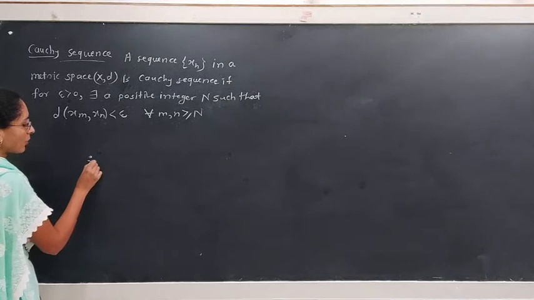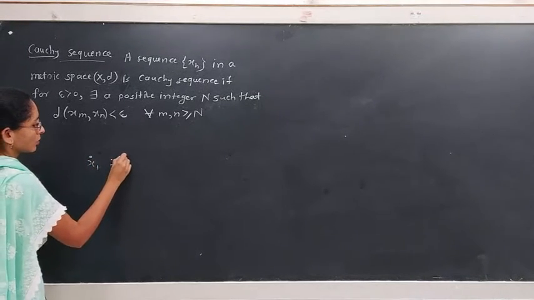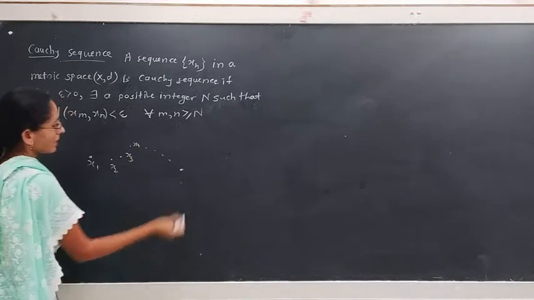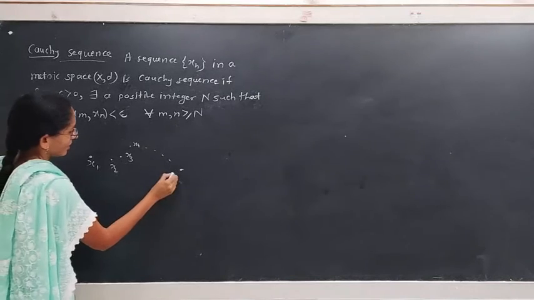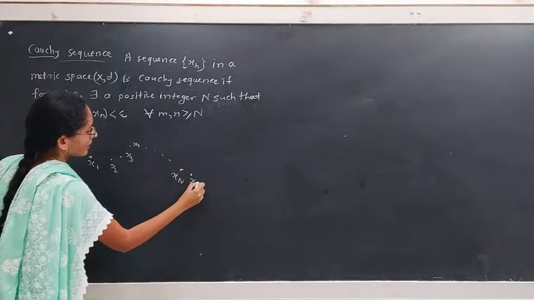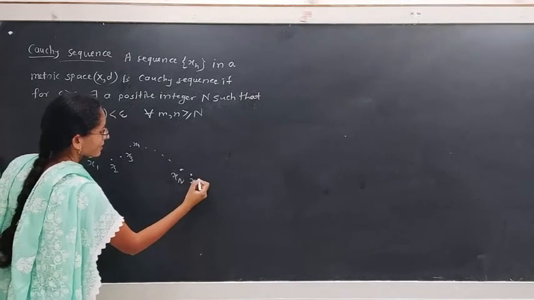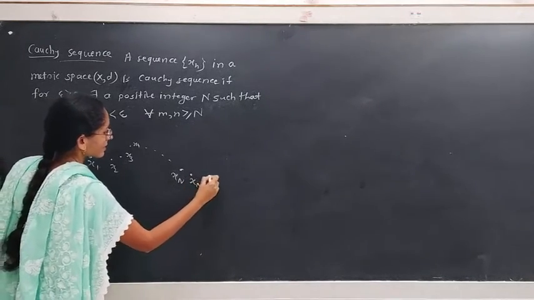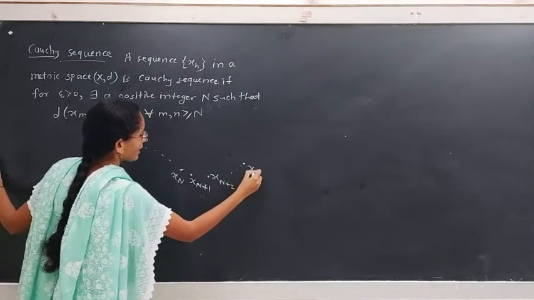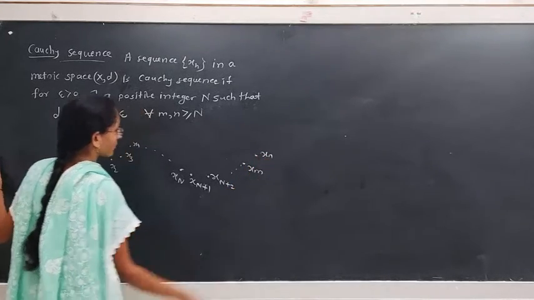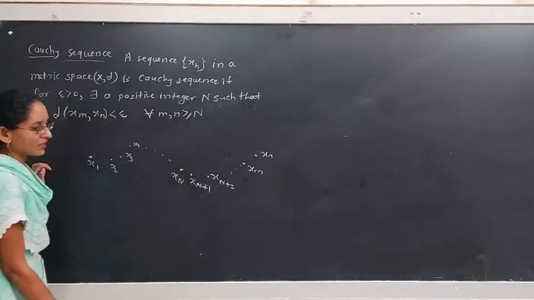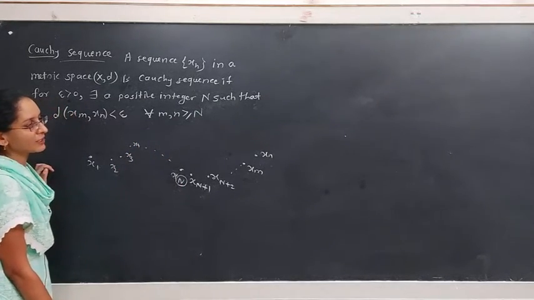If we have a sequence of points x1, x2, x3, x4 and so on, there may be a point of the sequence x capital N. The next point will be x capital N plus 1. Next is x capital N plus 2. Somewhere there is a point xm and xn. This is the sequence. If m, n are greater or equal capital N, this N is a fixed positive integer.